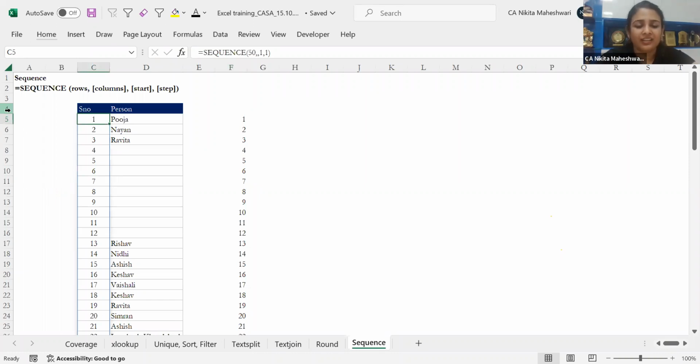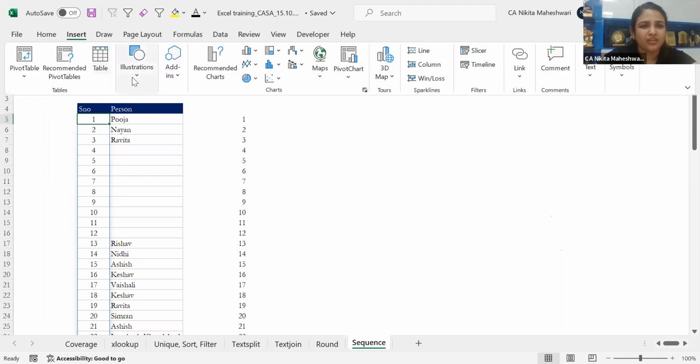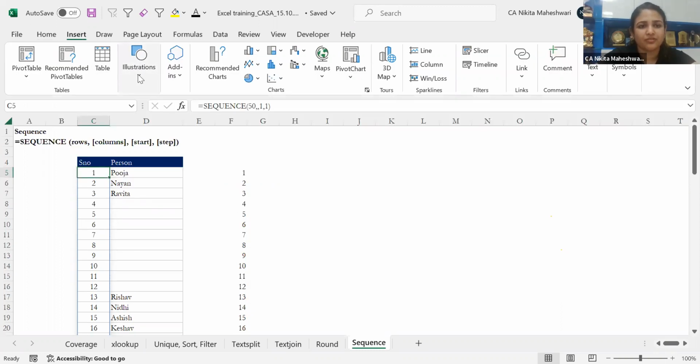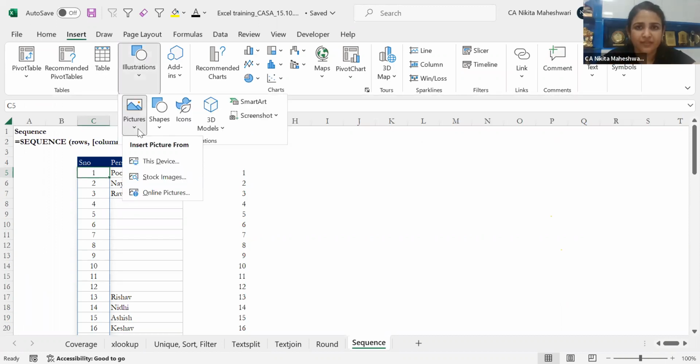So we are done with our designated syllabus for today. There was one thing of importing images, but I can briefly touch upon it. Just go to your Insert tab, Illustrations, Pictures. You can insert online images, stock images, or from this device also. There are a few things which you can do, play around with that, but this will take a little bit longer. So I'll ask maybe Sumit sir to accommodate me in some future session, or maybe we'll give you a small tutorial video with the course lessons so that it can be completed in time.